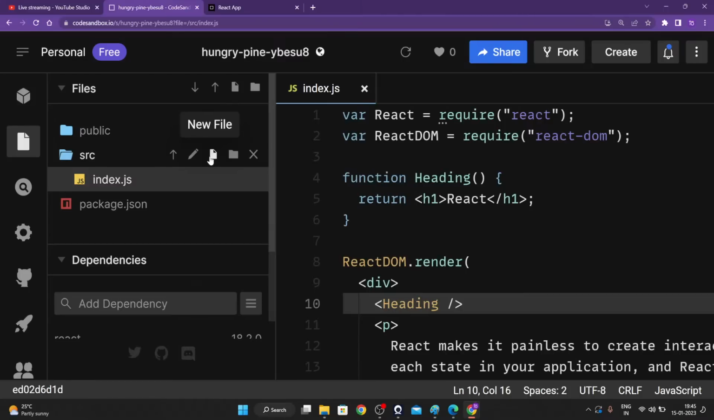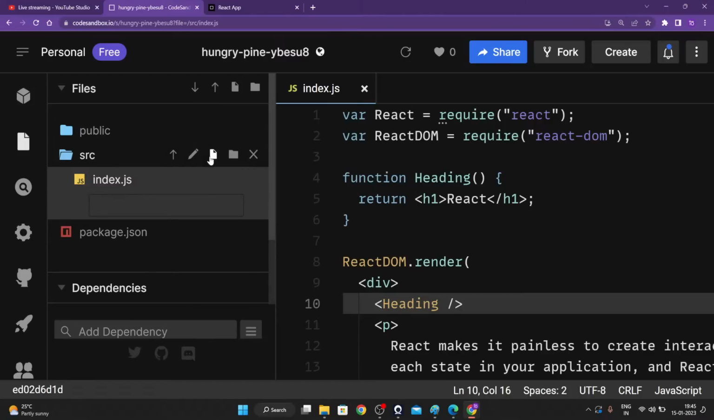So right over here, just click on this particular button. Create a file called heading, the name of the function that we have. So the name of the function that we are having right now is heading, right, guys? So the name of this particular file will be heading.jsx. Heading is the name of the function, the name of the component that we are creating, right, guys? Please do let me know.